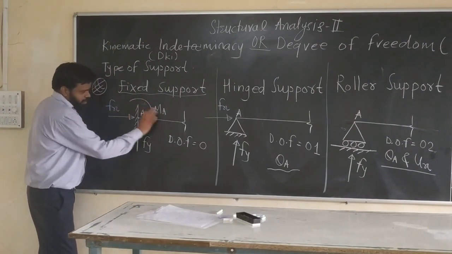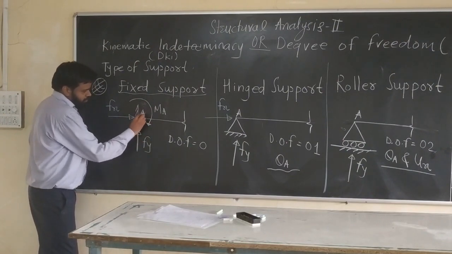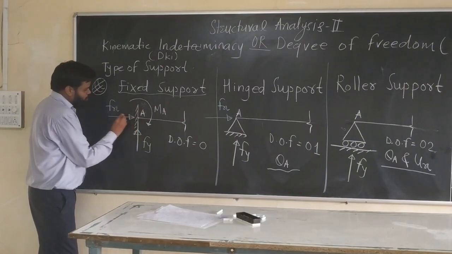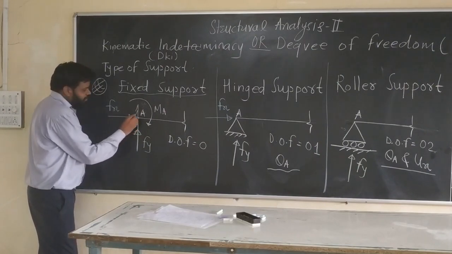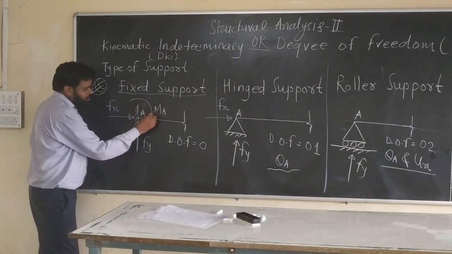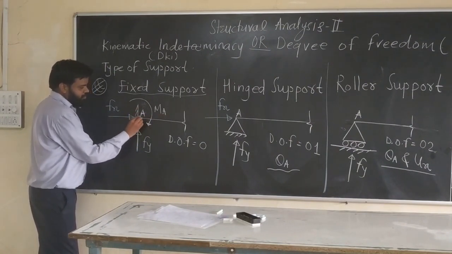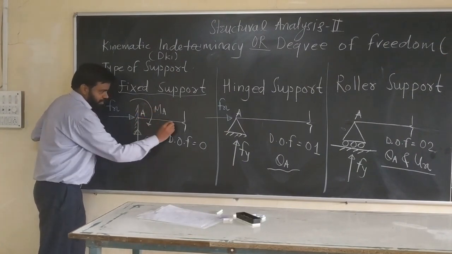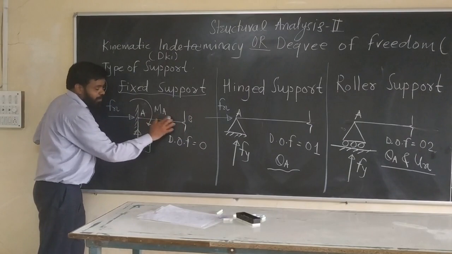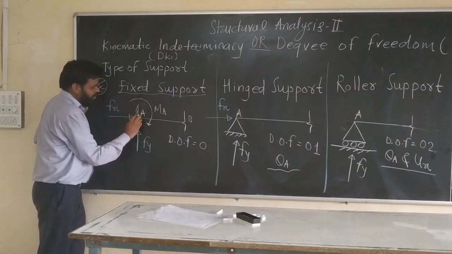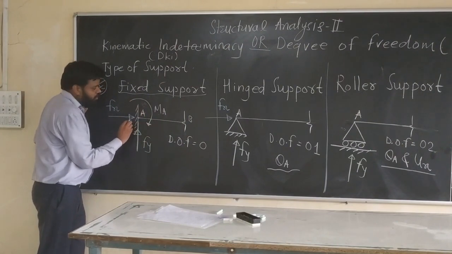This is one figure, support A, which is a fixed support. At the fixed support there is a reaction Fx, a vertical reaction Fy, and a moment about A, let's say Ma. So three unknowns are there at the support A. That means when load comes on this member, let's say this is a member AB, this fixed support resists, or induces, all these three types of reaction.